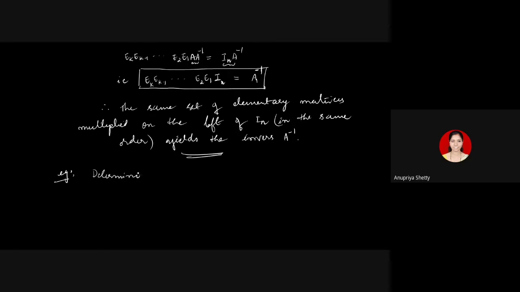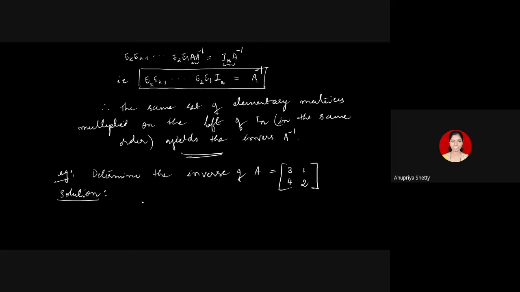Determine, we'll solve this problem. Determine the inverse of A. I'll give you the matrix. When I give this question, since I've asked you to compute the inverse, I should see that the matrix which I give is invertible, remember? And if you remember exactly the formula of determinant, your determinant comes out to be 3 into 2 minus 4 into 1, which is 6 minus 4 is 2, which is not 0. So inverse should exist.